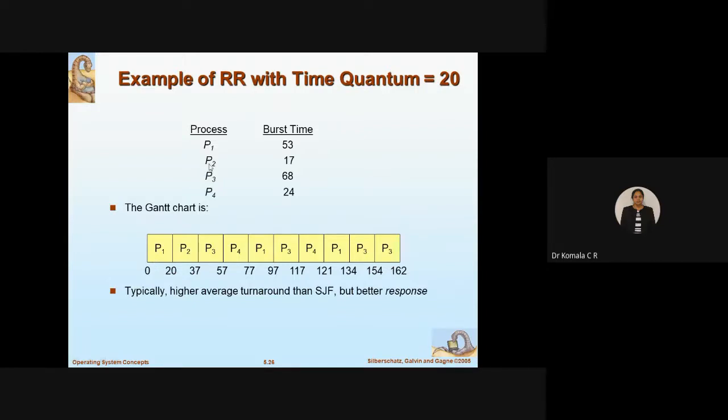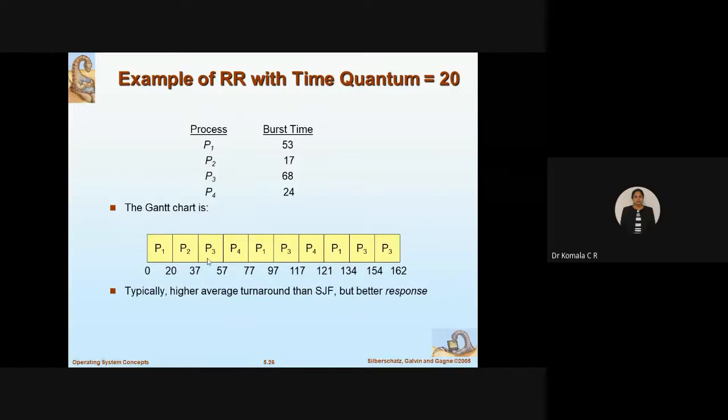What is there next in the queue now? The next process is P2. I start P2. How much time do I need? 17. Anyway, a 20 slot quantum is given, but I may not need 20 slots. Within that I can complete the 17 slots. So 20 plus 17 is how much? 37 slots. So I am done with P2 now.